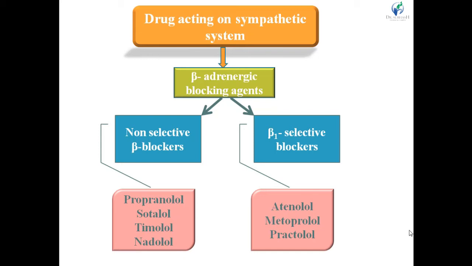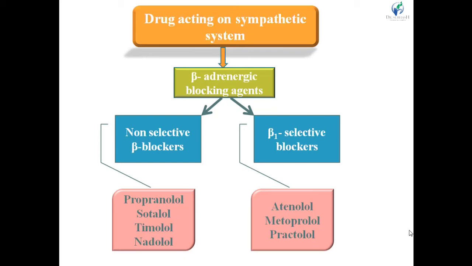So these are the different 7 classes of the drugs acting on the sympathetic system. First one is central sympatholytic, second is adrenergic neuron blockers, third is ganglionic blocking agent, fourth is alpha-1 adrenergic blocking antagonist, then alpha-2 adrenergic receptor agonist, then beta and alpha adrenergic blockers, and the last one is beta adrenergic blocking agents.